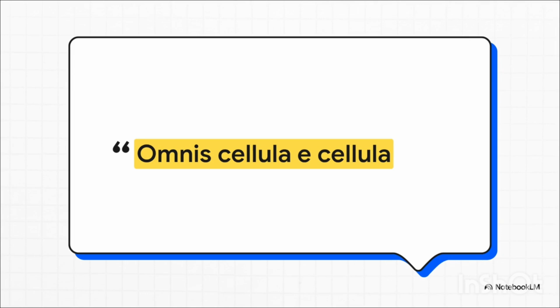Omnis cellulae e cellula. This famous Latin phrase, spoken by the pioneering pathologist Rudolf Virchow way back in 1855, translates to all cells arise only from pre-existing cells. It's such a simple, elegant statement, but it completely revolutionized our understanding of life itself. It tells us that there is literally an unbroken chain of cellular division connecting every living thing on Earth today, stretching all the way back to the very first sparks of biological existence.